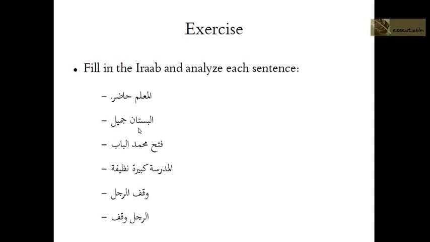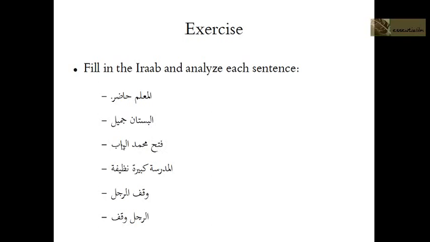So mubtada and khabar together become jumla ismiya khabariya. Now we have al-bustanu jamilun. Al-bustan means the garden, and it's a noun, so we know it's a jumla ismiya. Jamilun is beautiful, and it is indefinite, so we know it's a khabar, and al-bustan is definite, so we know it's the mubtada. Mubtada and khabar equal jumla ismiya khabariya.